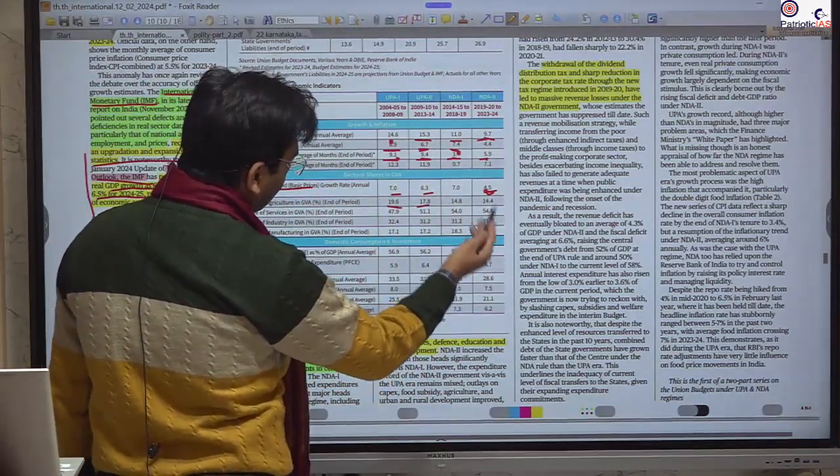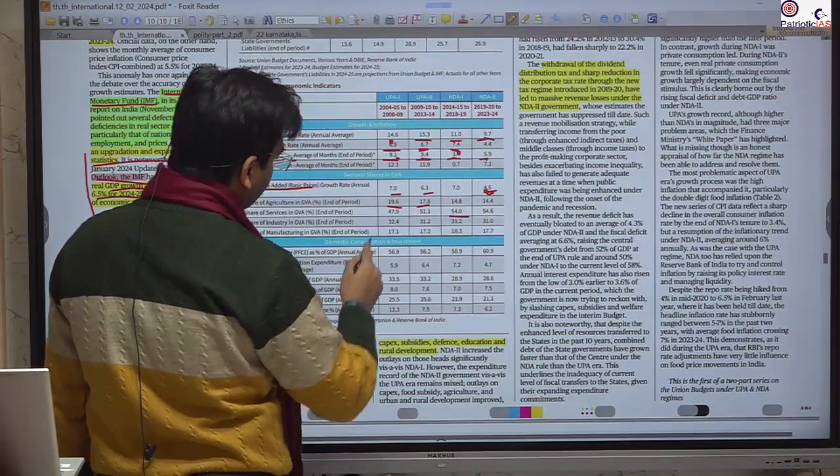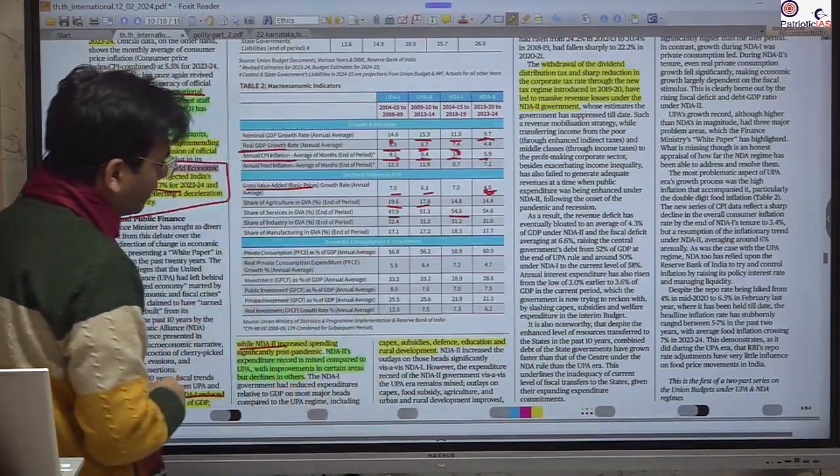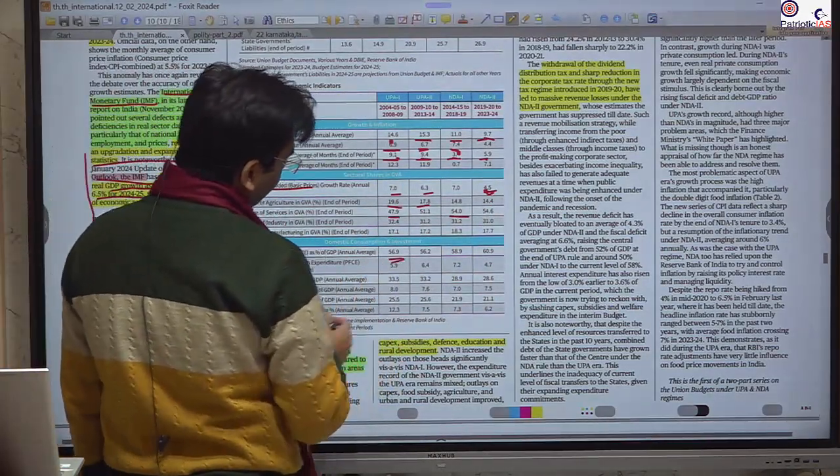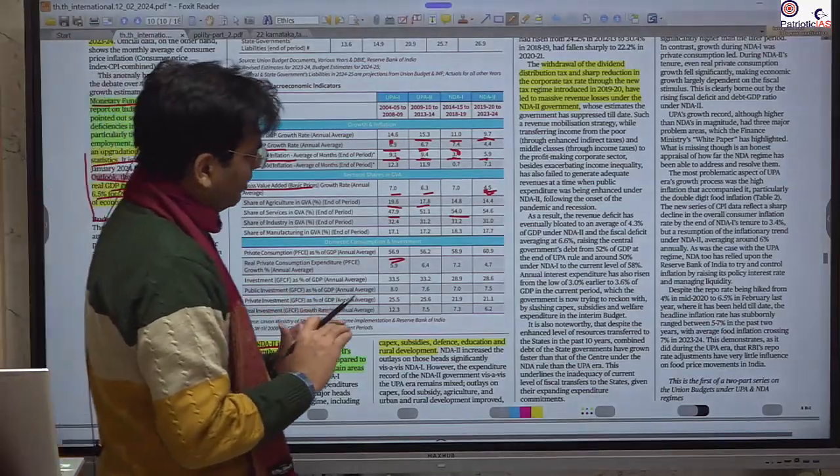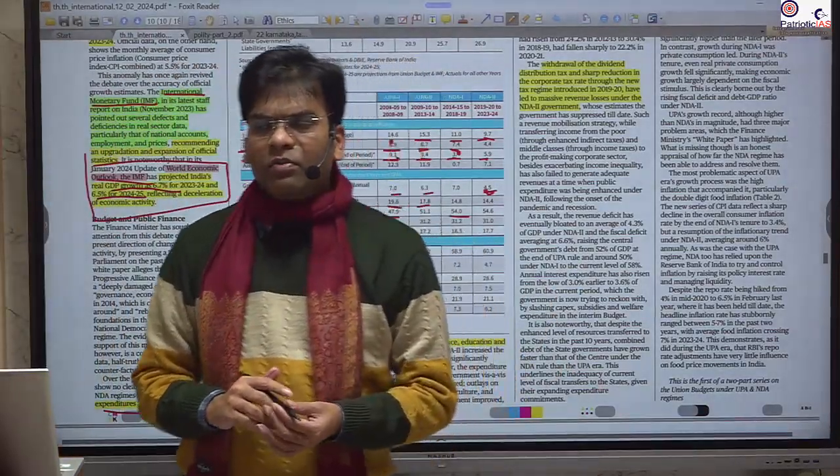Sometimes there has been better performance by the NDA government. Sometimes it has shown better performance by the UPA government. They are very similar. Okay, so this is all for today's news.